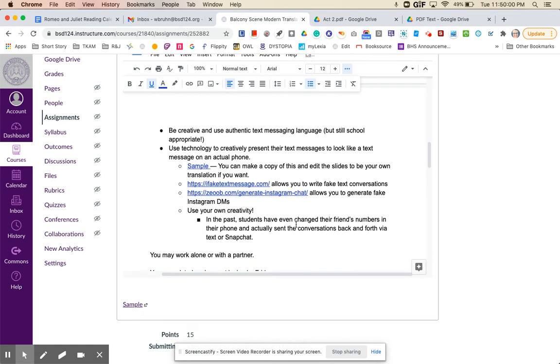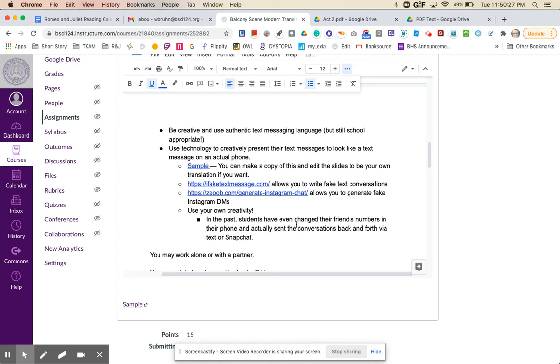Be creative and use authentic text messaging language, but I do ask that it is still school appropriate. So, obviously, no inappropriate images. You don't want to have like curse words, like really bad ones. Okay. So, be authentic without being like inappropriate for school.